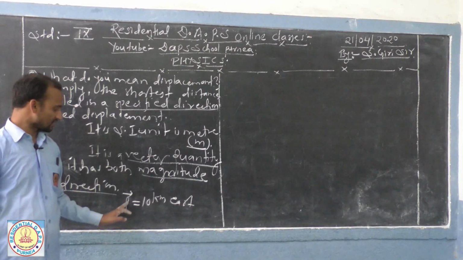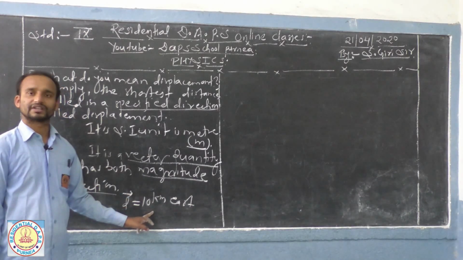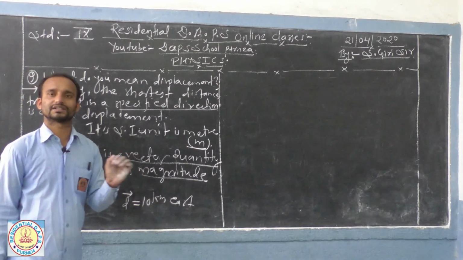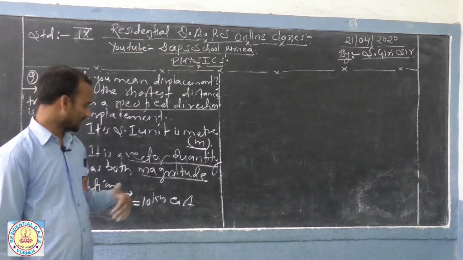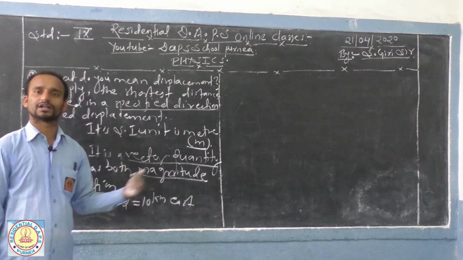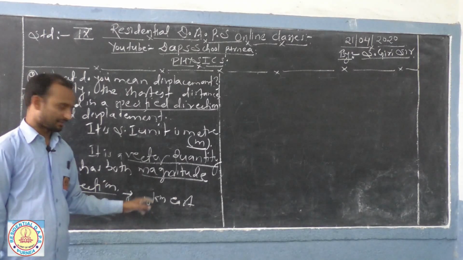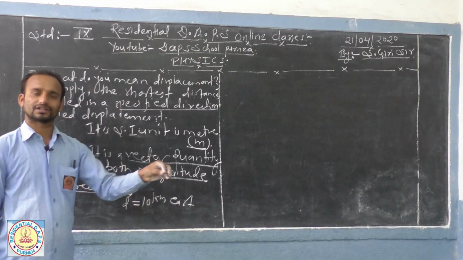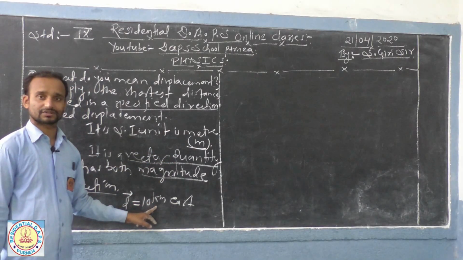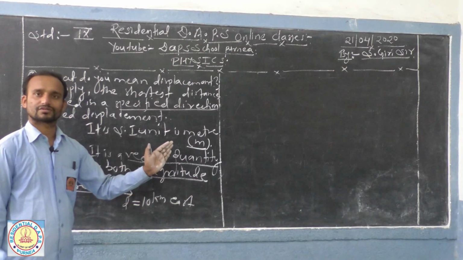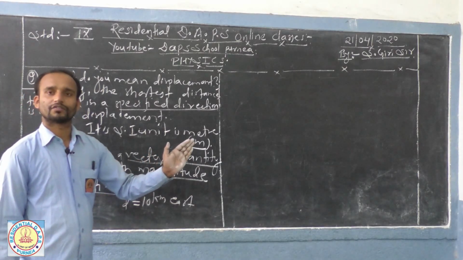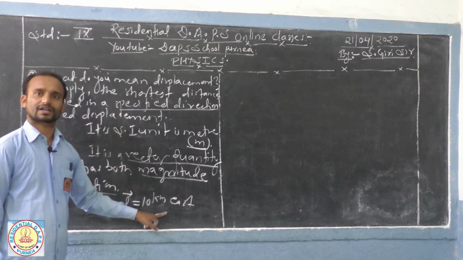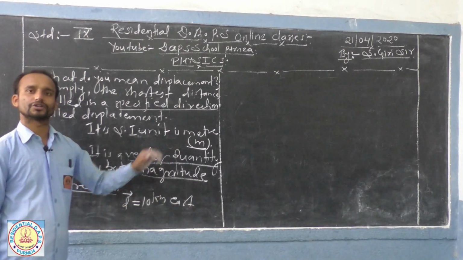Means you have to mention the direction along with its magnitude. Then only it is displacement. Means we are indicating the displacement. Otherwise, if you are writing only the magnitude, and if that body is moving in any direction and you are taking the total length, then at that time it is distance covered. But when you take the shortest distance between that initial point and the final point, then that shortest distance is taken as a displacement in that particular direction.